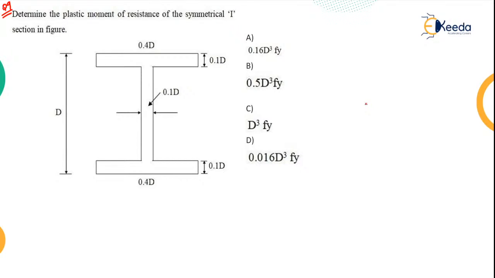of the I section. So plastic moment of resistance is nothing but Zp into Fy. Okay. Now how do you calculate Zp? For calculating Zp, first you have to plot your plastic neutral axis. So generally the plastic neutral axis will divide the section into two equal halves, right? So that is your Z plastic. Okay.